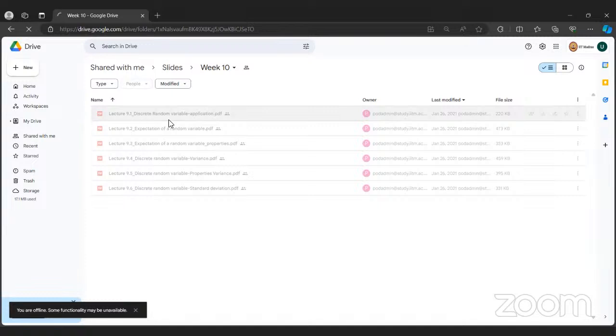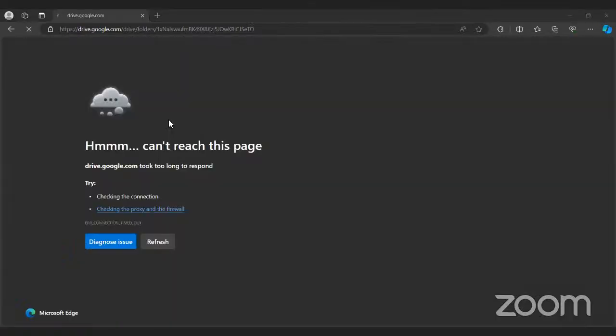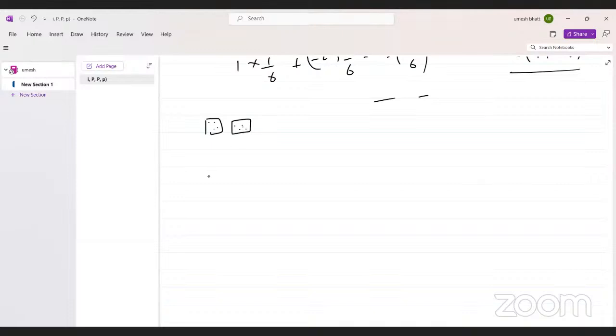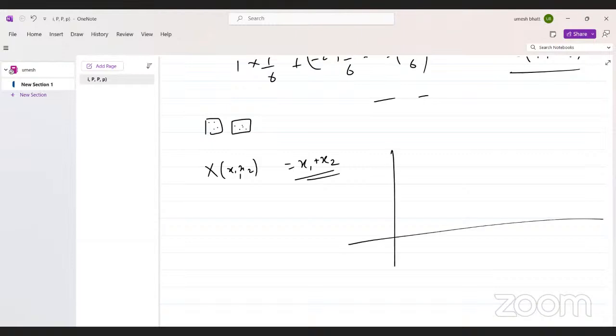Now I have one question. If my experiment is rolling two dice, and the random variable X is the sum of the outputs, x1 plus x2, can you find the expected value for this? Till then I can draw some graph.